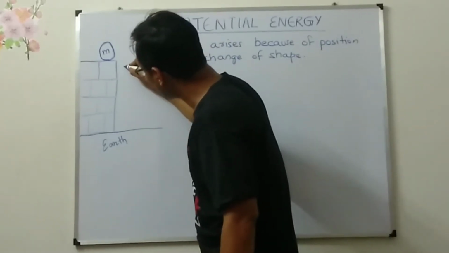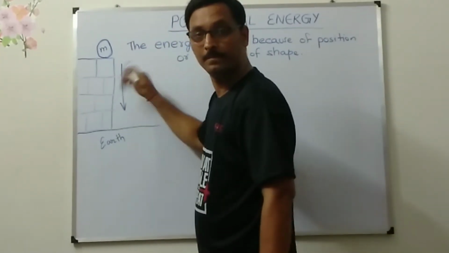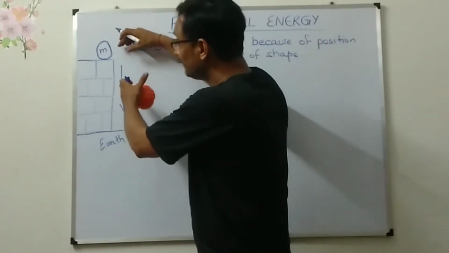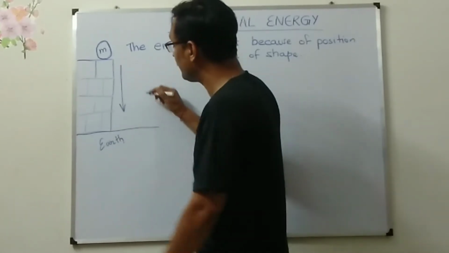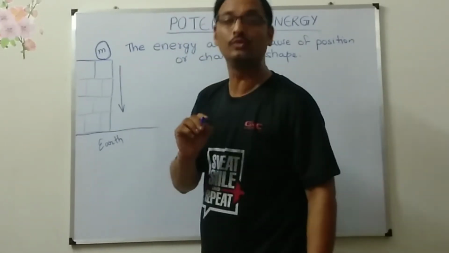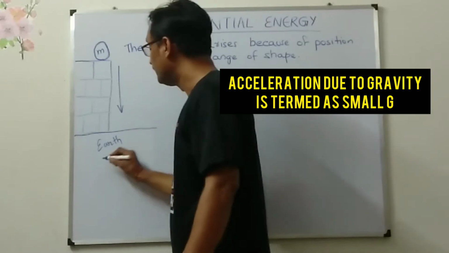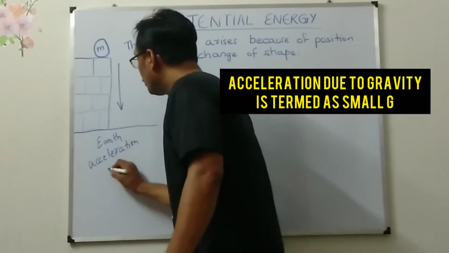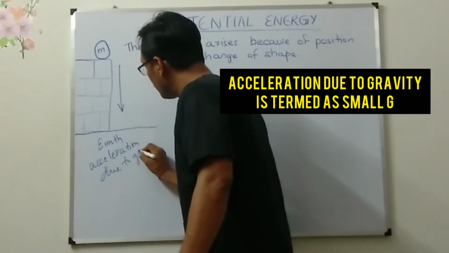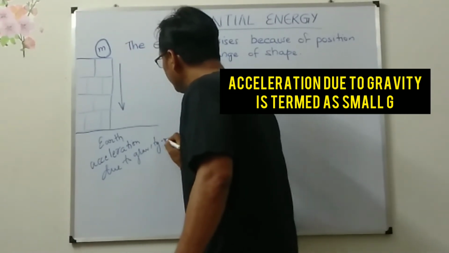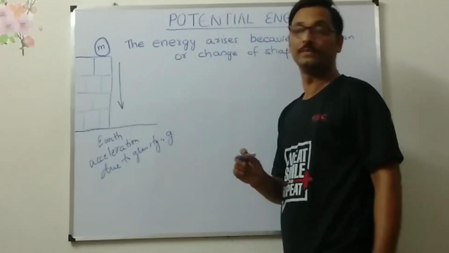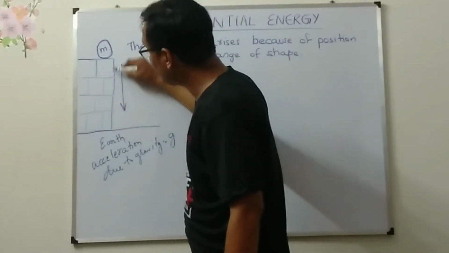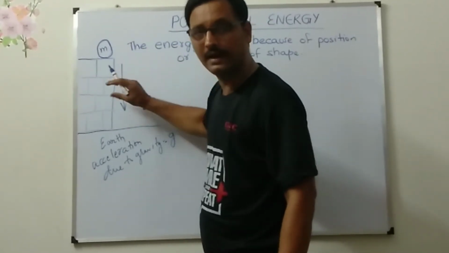This Earth is applying force, and because of that there is an acceleration, and that acceleration is called acceleration due to gravity, termed as g, small g. And there is a height also.